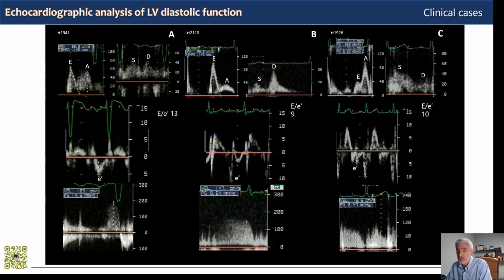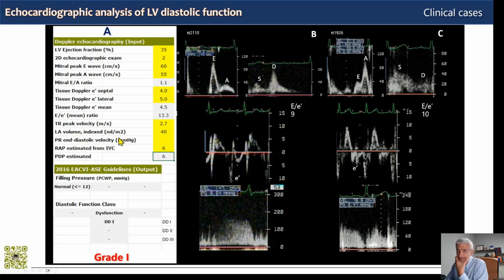And if we go to our Excel spreadsheet, I told you about this spreadsheet at the beginning of our videos, which you can find and use on the website echobyweb.com. So this is what it looks like. In the yellow boxes are the parameters that we measure, and in the gray ones are the calculations.